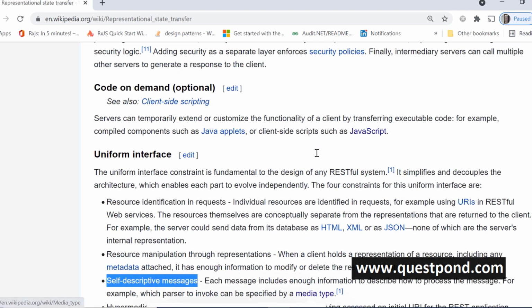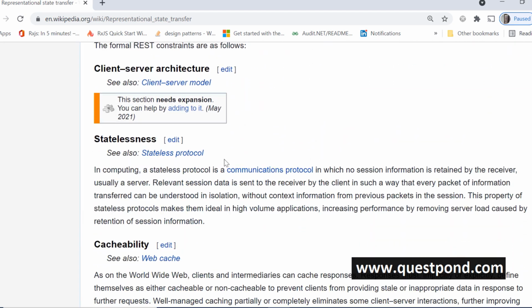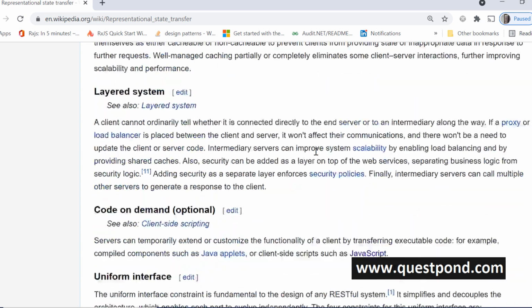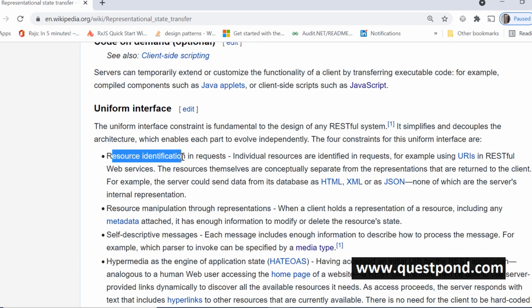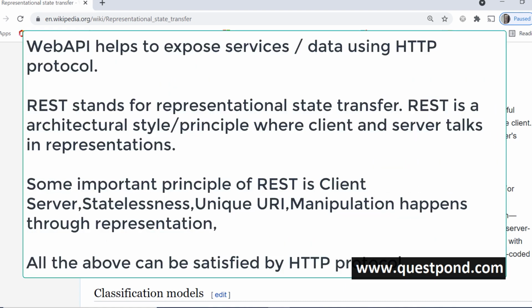So if you look at all these REST principles and architectural constraints, statelessness, client-server, resource should be identified, manipulation should happen through representation, there is no other candidate that can satisfy the REST principles in a clear-cut way, and that is the HTTP protocol, right? So if we follow HTTP, then we are following REST principles. Very simple. So remember, in the interview, you don't have to tell this big story, which I've told in the last 10 minutes. Let me just summarize.